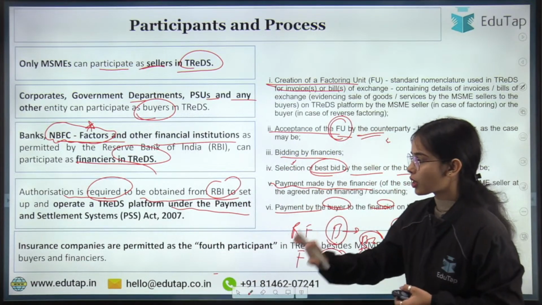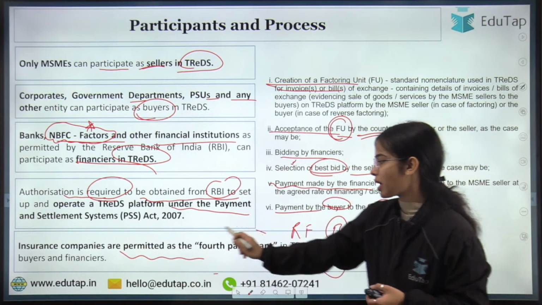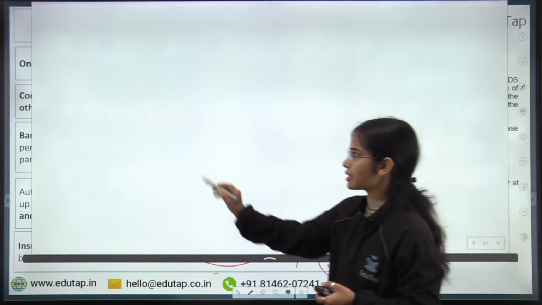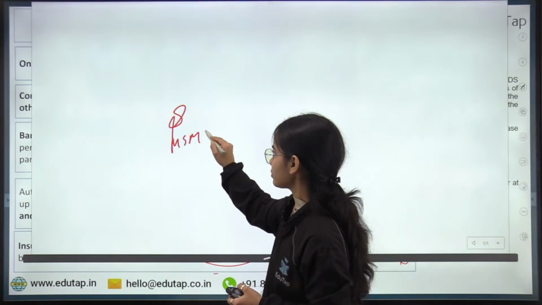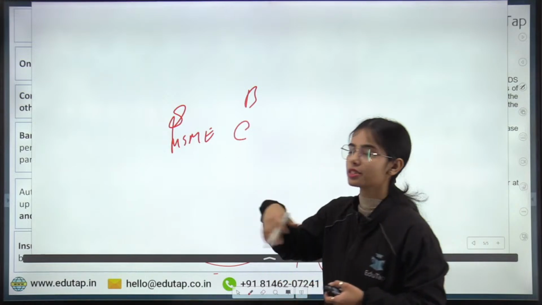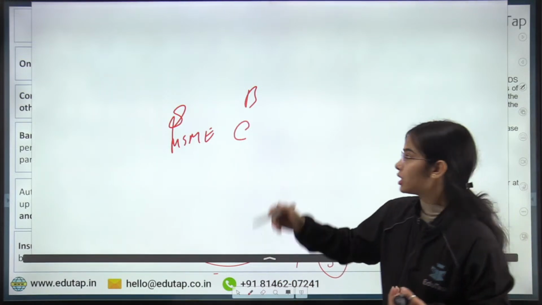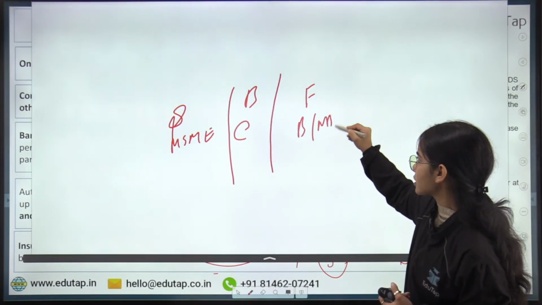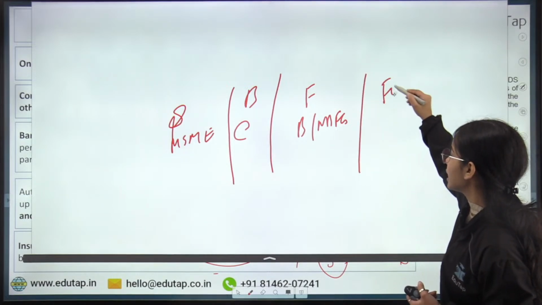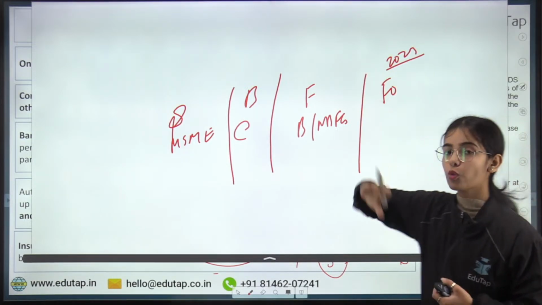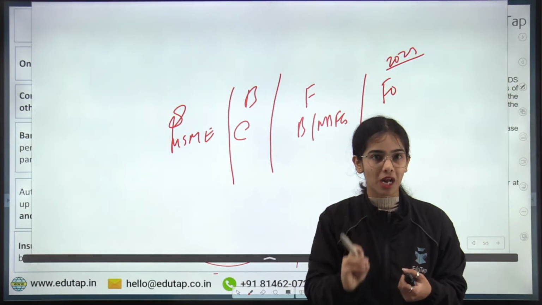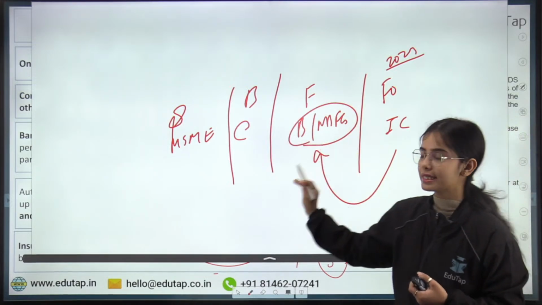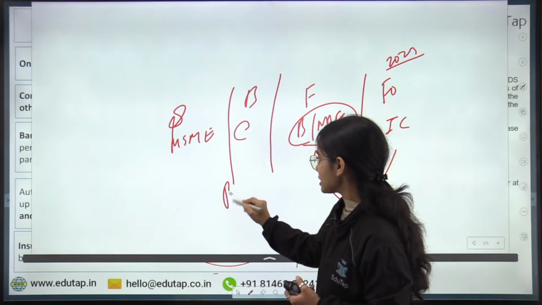Okay, now there are the insurance companies that are permitted as the fourth participant in the TReDS platform. So in the TReDS platform, the three participants are the seller, that is the MSME, the buyer, that is the corporates or the government departments, whoever is buying, and then the financiers, that is the banks and NBFCs. They are the third participant. Now the fourth participant, introduced in 2023 in the TReDS platform, was the insurance companies. Because the banks or NBFCs are financing the bills.